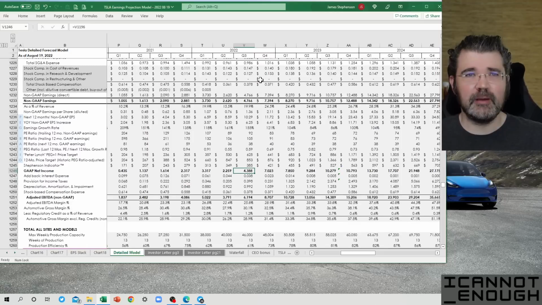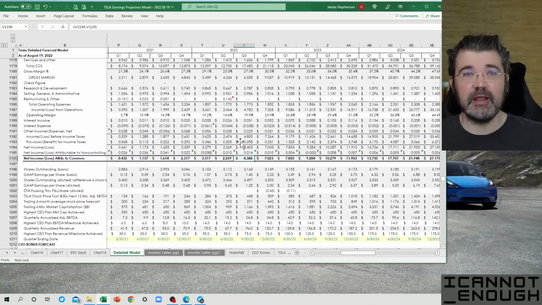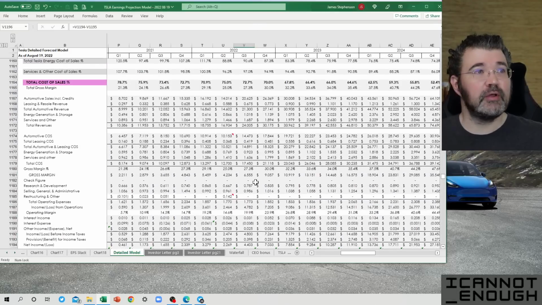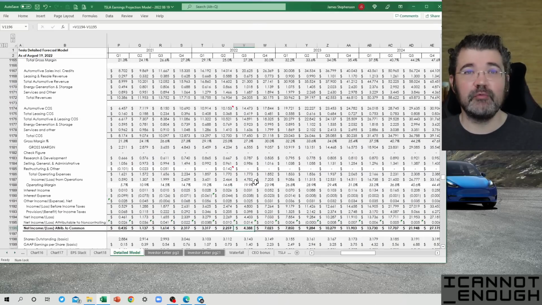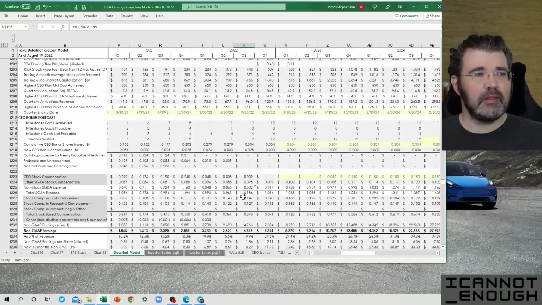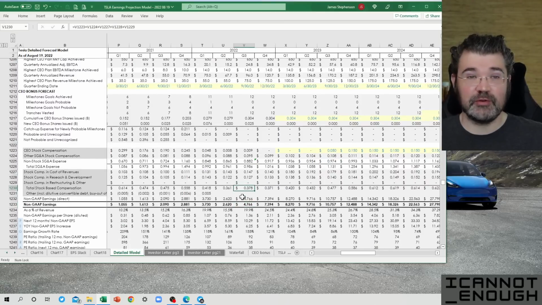Remember, GAAP net income, we have already seen up here, I'm forecasting $4,388 million worth of Q3 2022 GAAP net income for Tesla, as they will report it. And then the non-GAAP number is just that GAAP number plus the stock-based compensation.